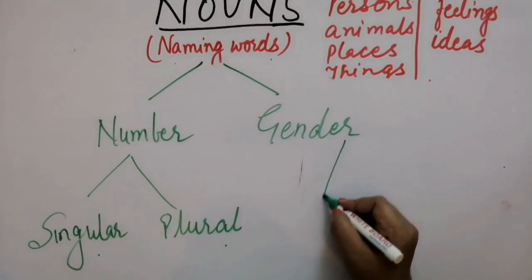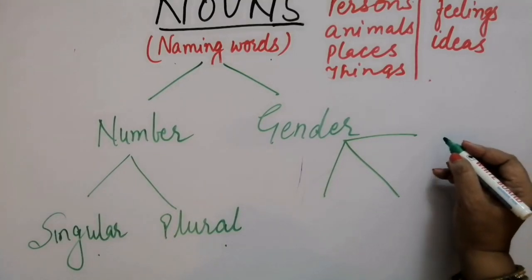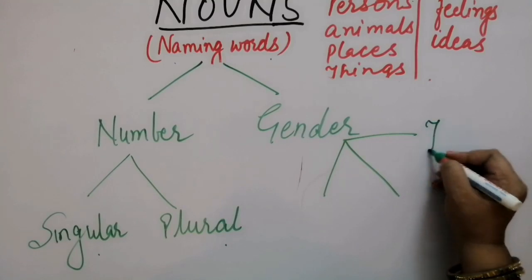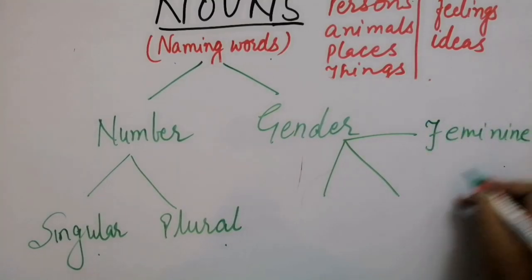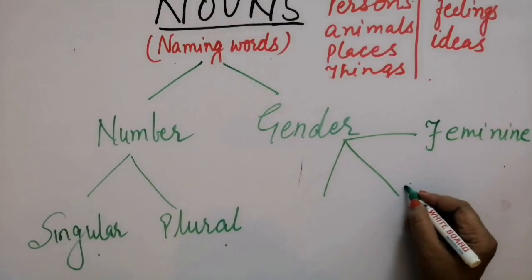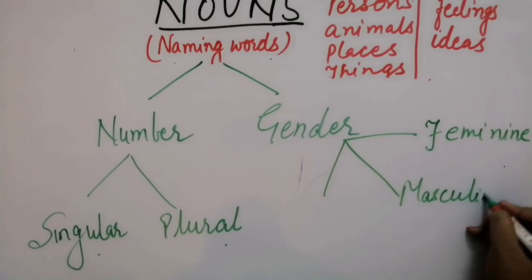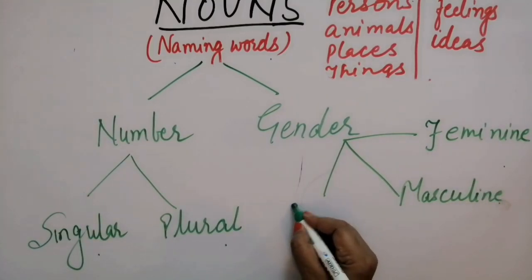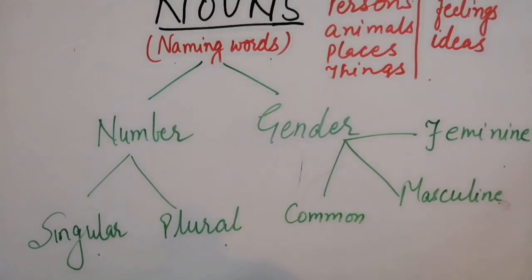Now we have gender, and we have first feminine gender, we have masculine gender, then we further have common gender, right?